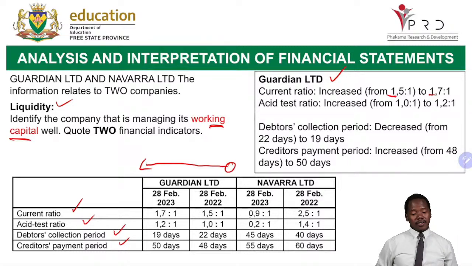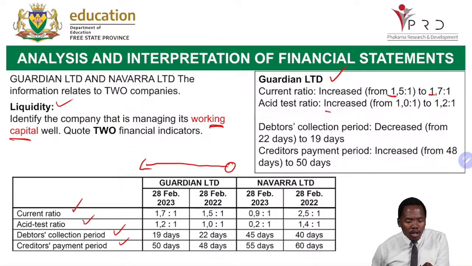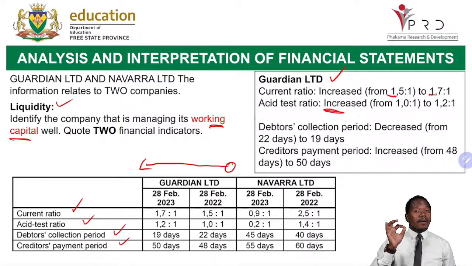Let's look at the acid test ratio for Guiden. What happened there? The acid test ratio also increased from 1,0 is to 1 to 1,2 is to 1. Can you see that I'm not writing a lot of English here? Please try to keep it short and very informative.